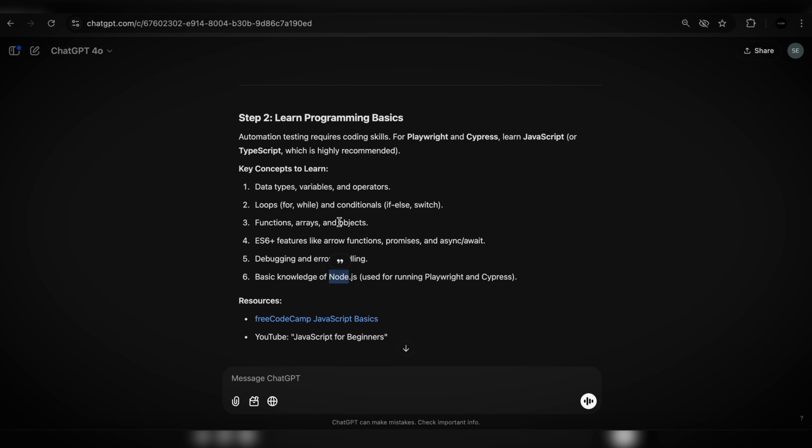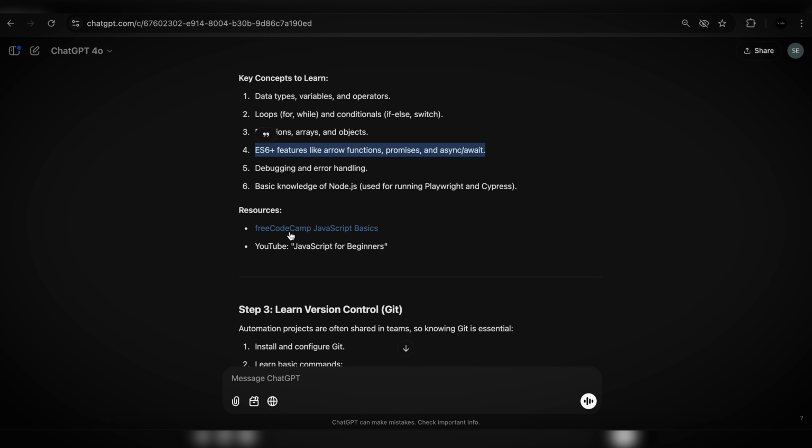In a few quick words, JavaScript is a part of Node.js, so you do have to learn the language basics before you can jump into cool features of Node.js itself. Free Code Camp, that's a good resource, but here's my advice. Start with Codecademy, because Free Code Camp is more advanced.